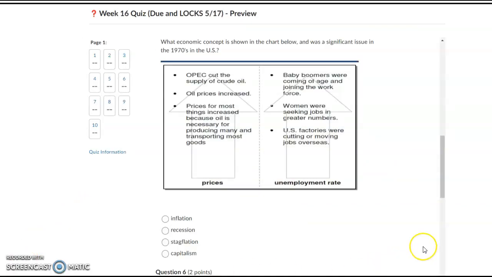Question number 5, what economic concept is shown in the chart below and was a significant issue in the 1970s in the U.S.? A, inflation, B, recession, C, stagflation, D, capitalism.